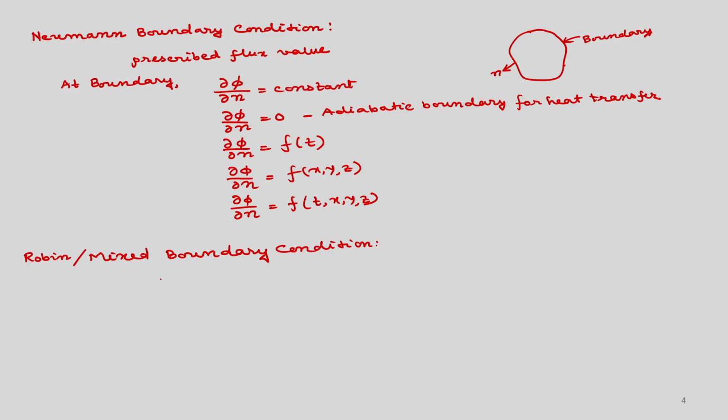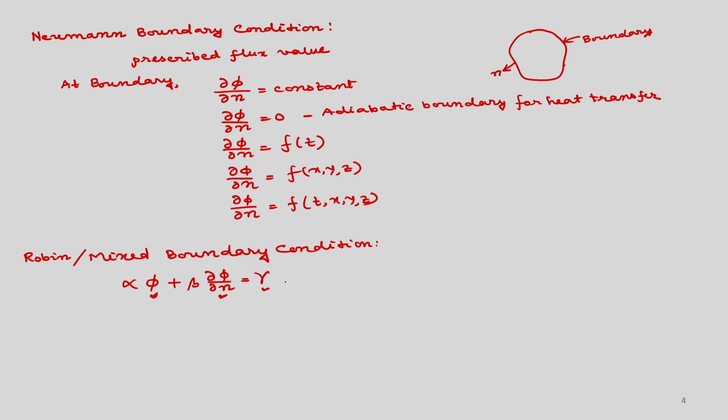So, in general we will write this as alpha phi plus beta del phi by del n, okay, normal flux, is equal to gamma. So, you can see that phi is a constant value, so it is Dirichlet type, del phi by del n is the flux or normal gradient. So, that is specified equal to some value gamma.